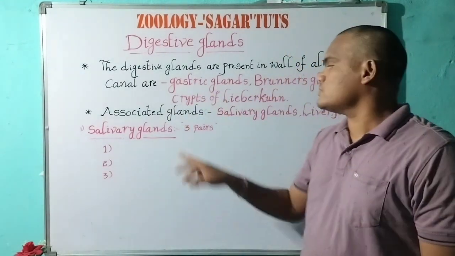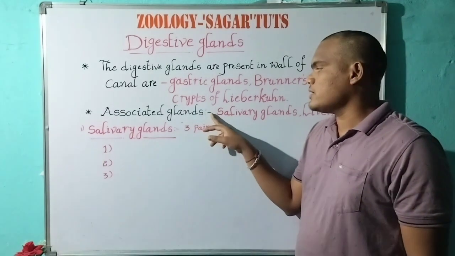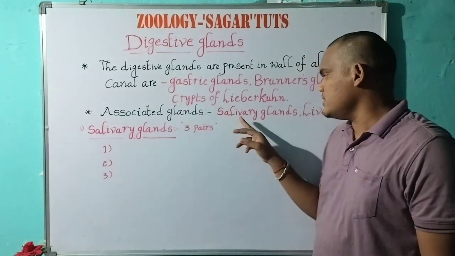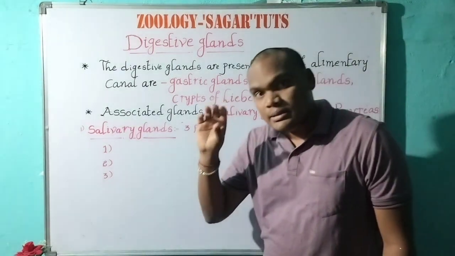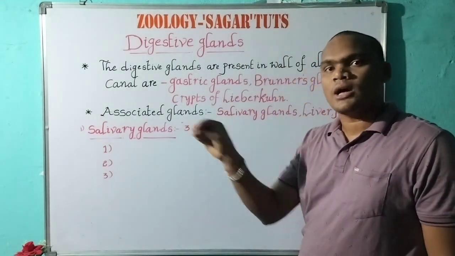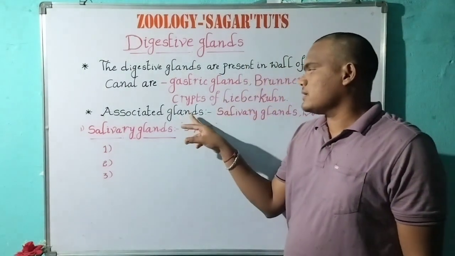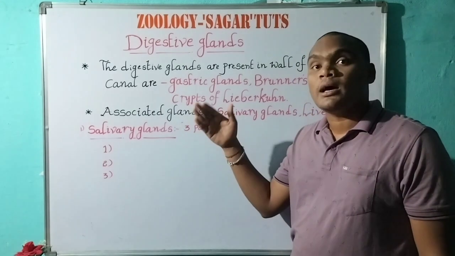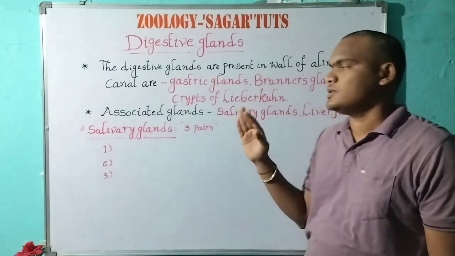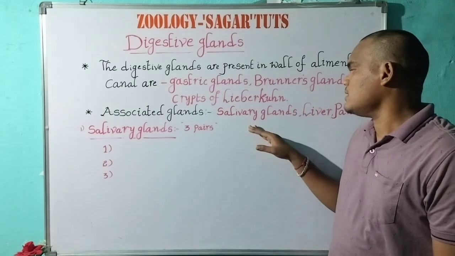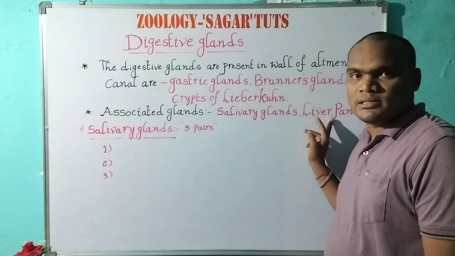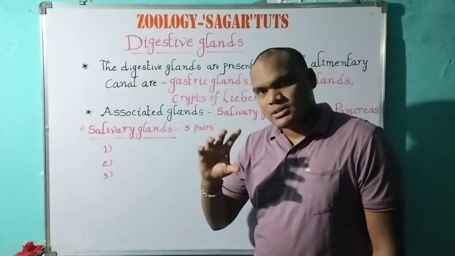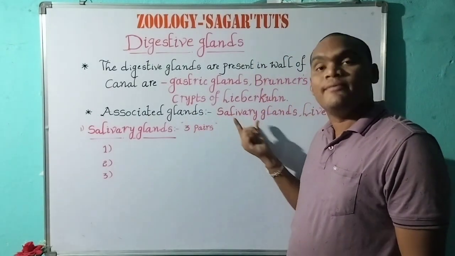Coming to the associated glands. What are the associated glands? The salivary glands, liver and pancreas are the glands associated with the alimentary canal. That means the extra-alimentary associated glands. The main topic we discuss today is salivary glands.